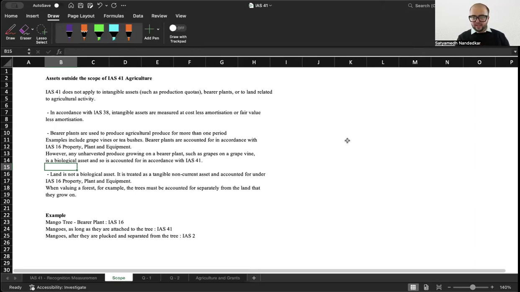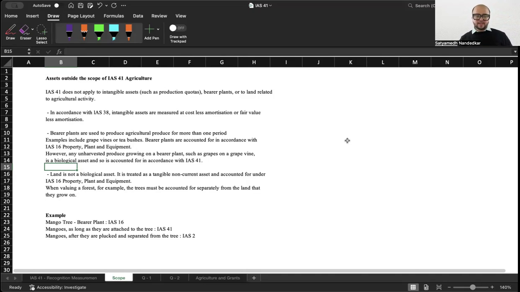Okay. Now, before we move ahead into understanding certain questions on IAS 41, it's important to understand the scope. Where does this accounting standard apply? IAS 41 does not apply to intangible assets like production quotas. It does not apply to bearer plants. What is a bearer plant? We'll see, don't worry. And it also does not apply to land related to agricultural activity. In accordance with IAS 38, these production quotas are accounted for at cost less amortization on that particular date.